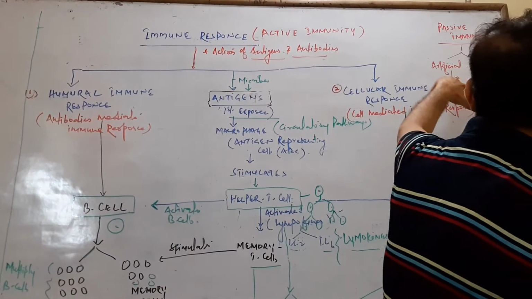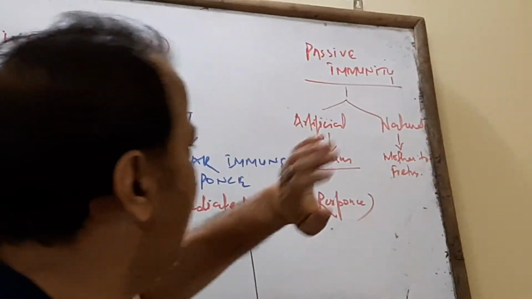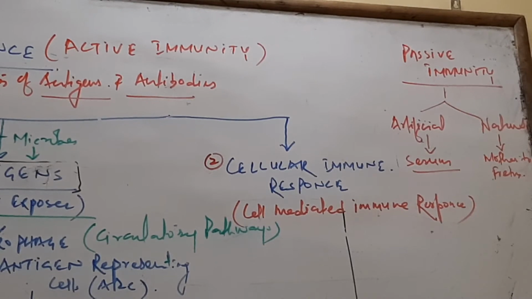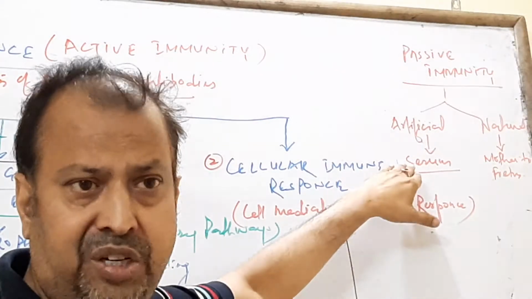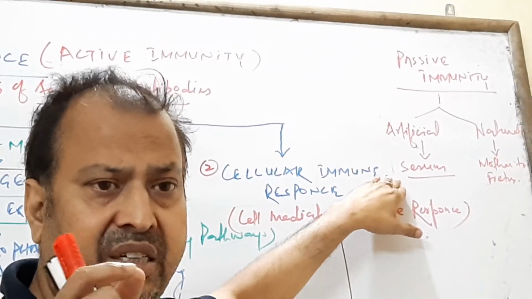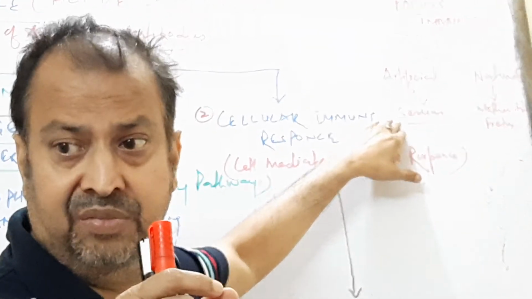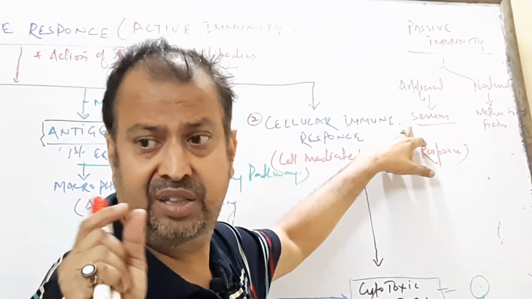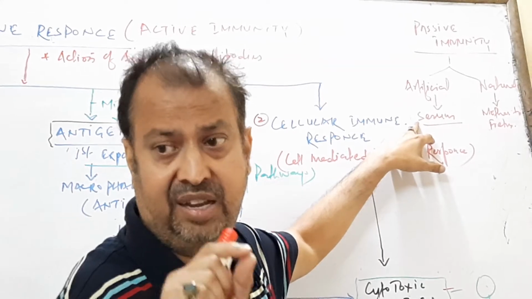Passive immunity is of two types: artificial passive immunity and natural. In artificial passive immunity, the immunization product is formed outside, like serum collected from a horse, or antivenom. We produce antivenom when there is a snake bite, so antivenom is artificial passive immunity used after the snake bites.